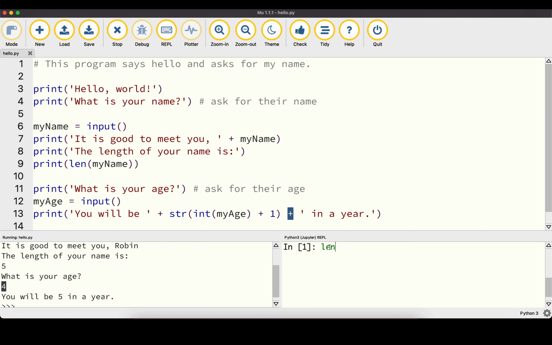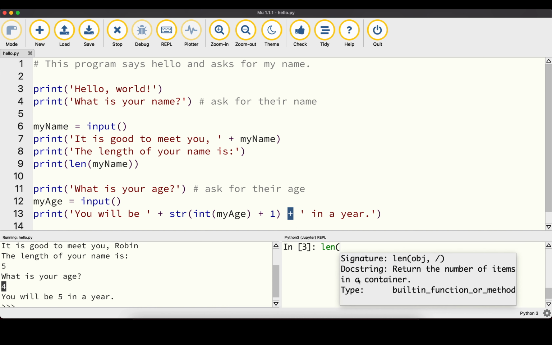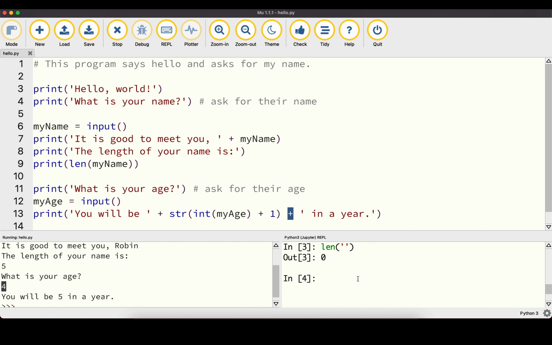So here, for example, we can see we can type in len and a string, which we saw before, but we can of course do the same for some other string and even an empty string, which will give us back a value of 0. Or we can type in an entire sentence, and this is going to give us the entire length, including the white spaces of the string that we typed in here.